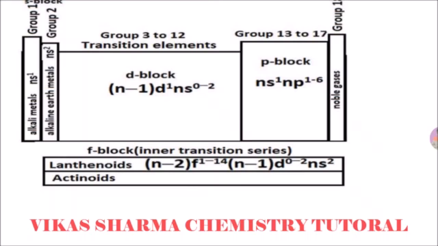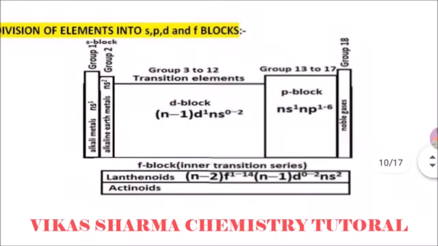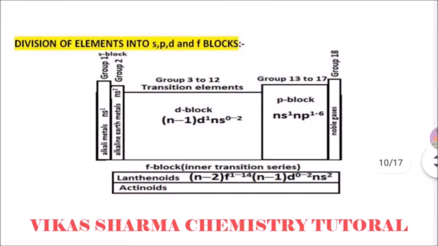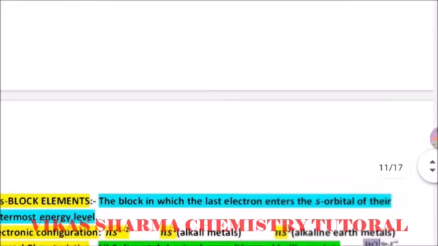There are two series. Lanthanoids are known as the 4f series because the electrons are filling the 4f orbitals, and actinoids are filling the 5f orbitals. So student, this is the systematic representation of your modern periodic table in S, P, D and F blocks.